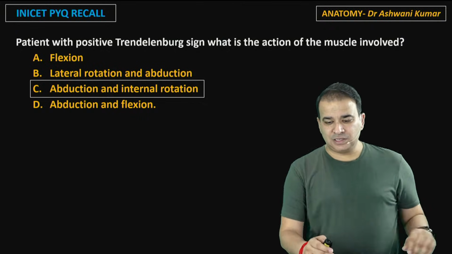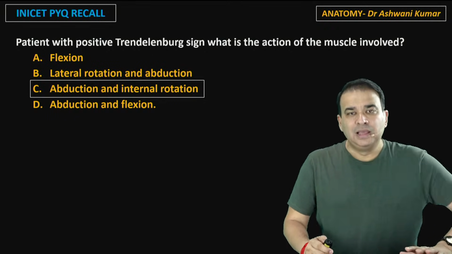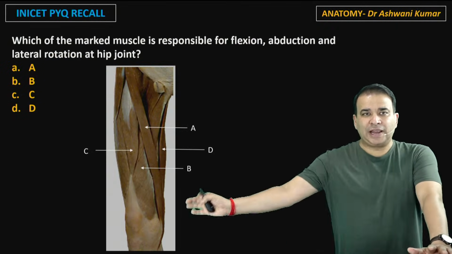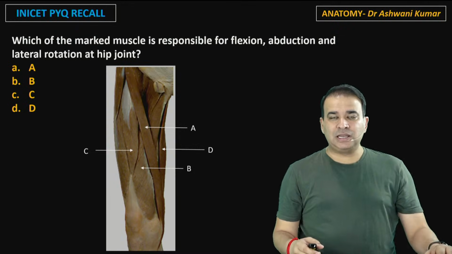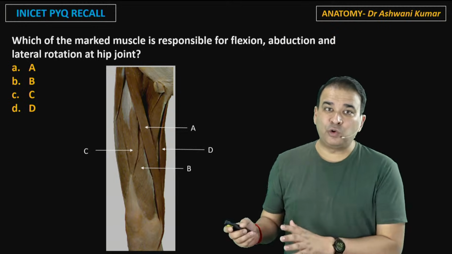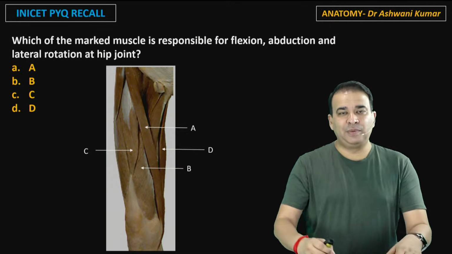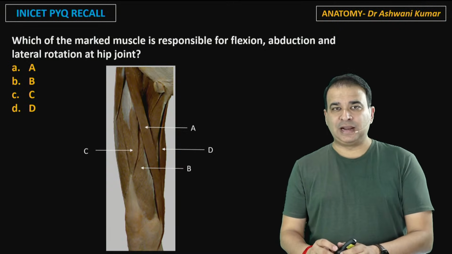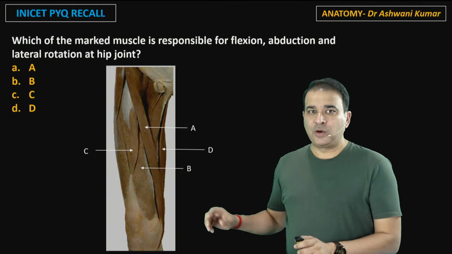Like another last year question again. Last year this was a kind of question they asked: which of the marked muscles is responsible for flexion, abduction and lateral rotation of the hip joint? It does flexion, abduction, and external rotation. Which muscle is responsible for that here? So basically you need to think about the muscle first and then identify that muscle. Now guys, what muscles are these?